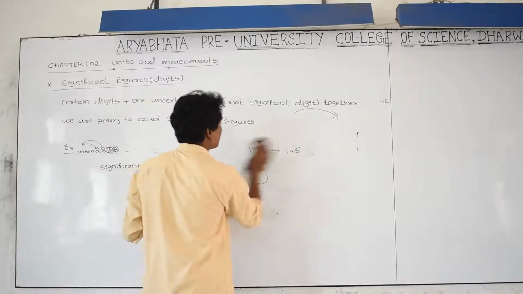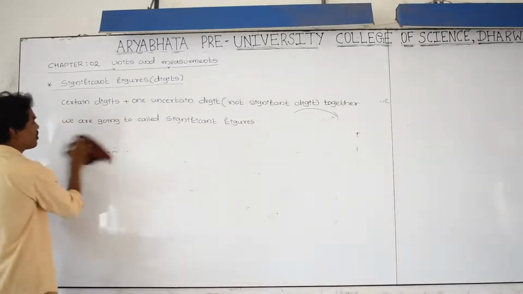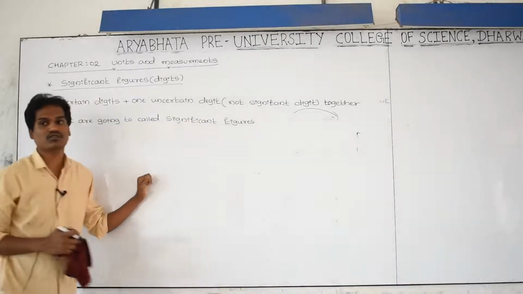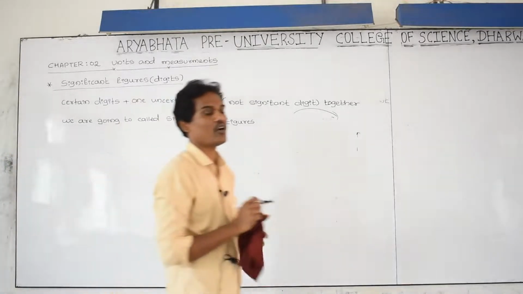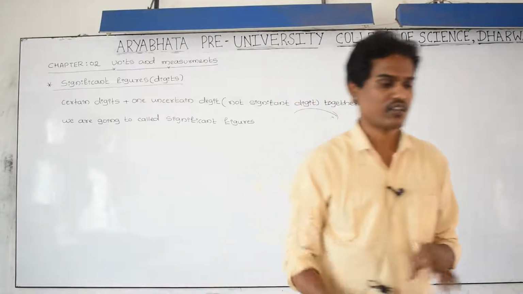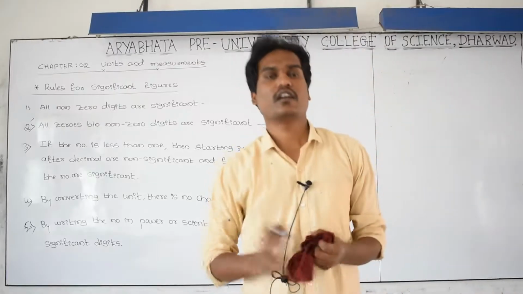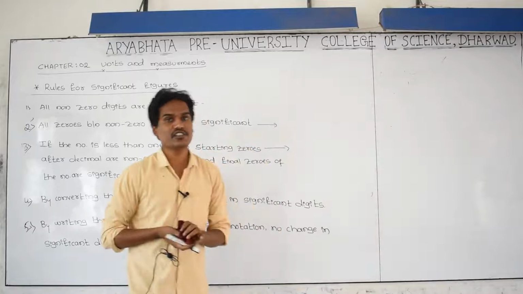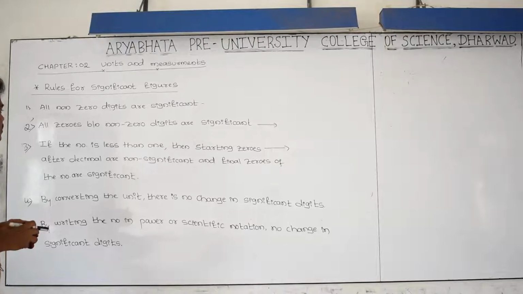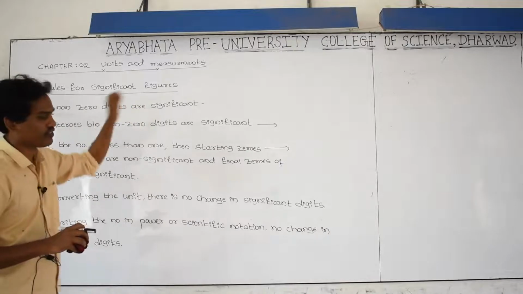And here many examples are there, and a rule is there on how to consider the significant figures. There are rules to write the significant figures, and we can see the rules and regulations of how to find the significant figures in different measurements. Please write down the definition, we'll see about that next. And how to write the significant digits, there are some rules and regulations, and we'll see those now. The first one is all non-zero digits are significant.